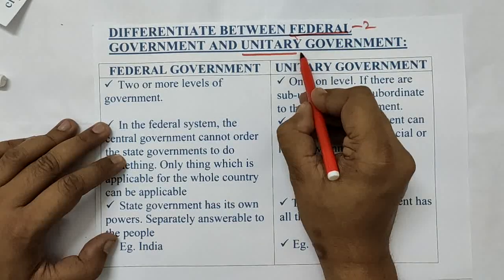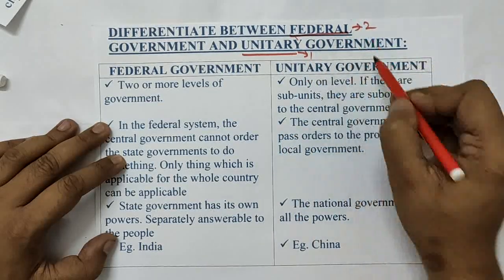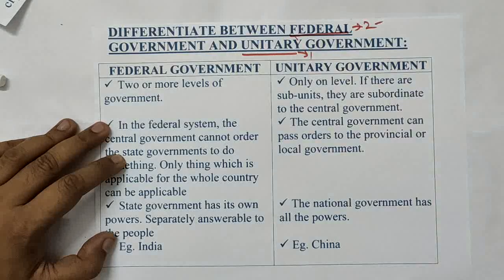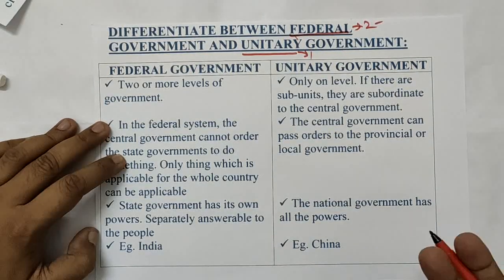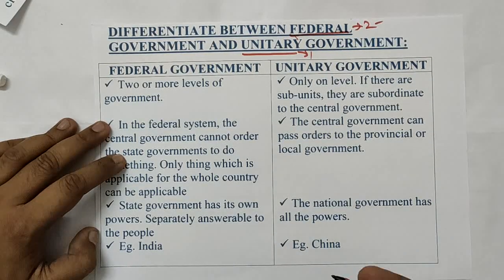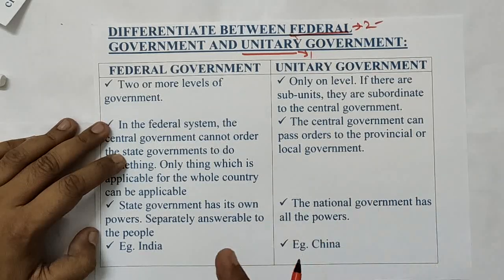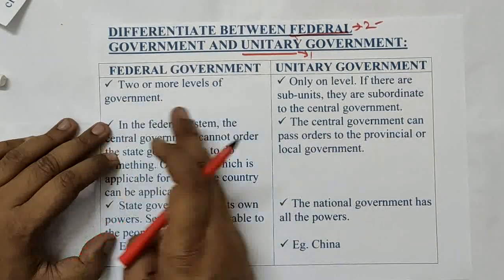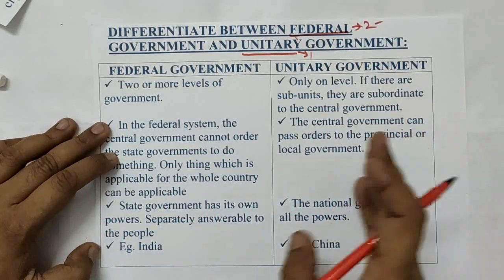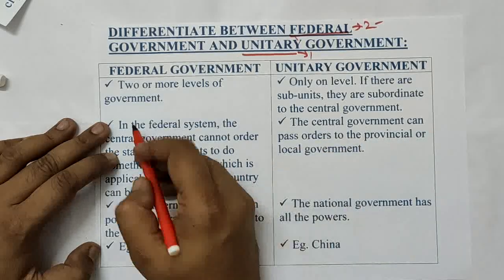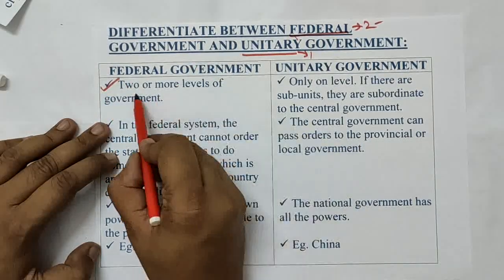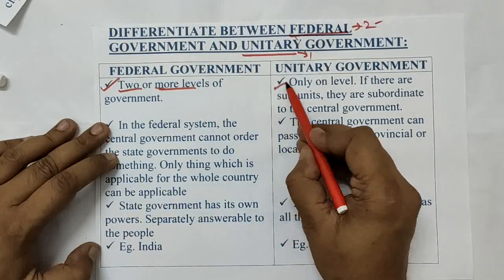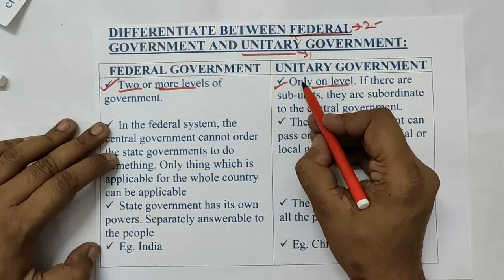Federal means 2, unitary means 1. A country which has at least 2 levels of government is known as a federal country. A country which has only 1 level of government can be termed unitary. I have already told you in a nutshell on my first page the difference between the unitary and the federal form of government. I have classified them here. Federal form of government is very clear, with 2 or more levels. Unitary has only 1 level.